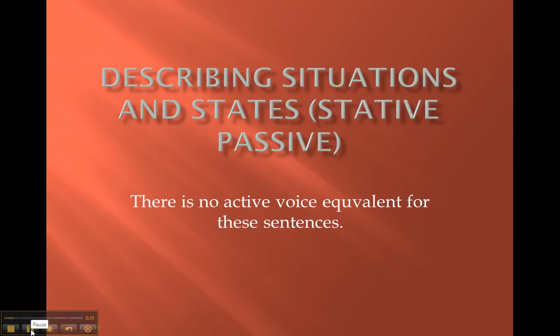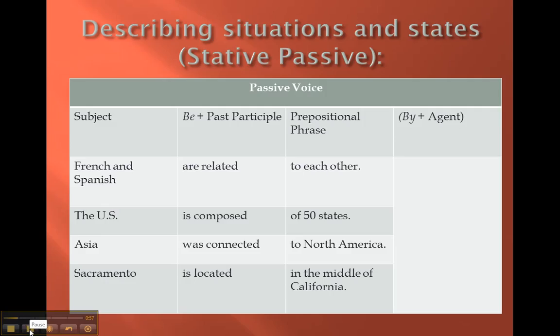And first we're going to talk about something called the stative passive. You don't really need to worry about that term, but these are expressions for which actually there is no equivalent active voice. We only do this in the passive voice, what I'm going to show you next. Okay, I can say things like, French and Spanish are related to each other. Those are languages. And there is no by expression at the end of that.